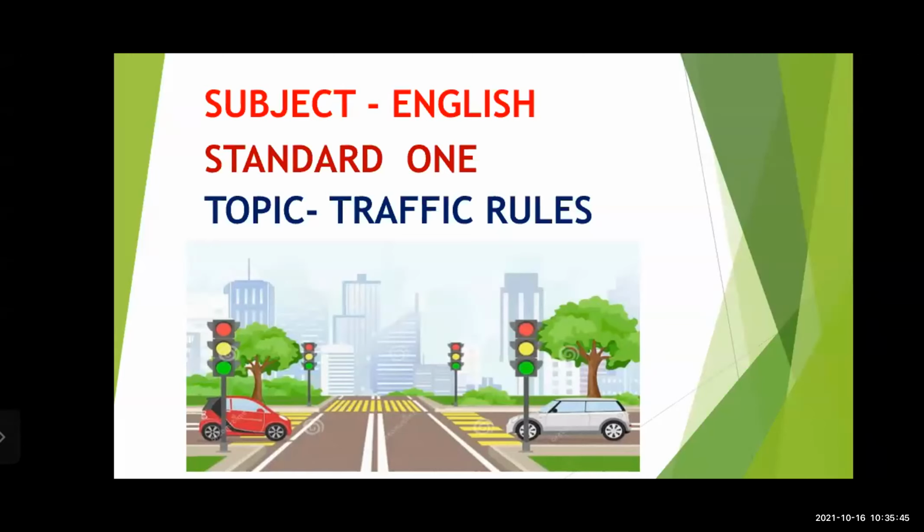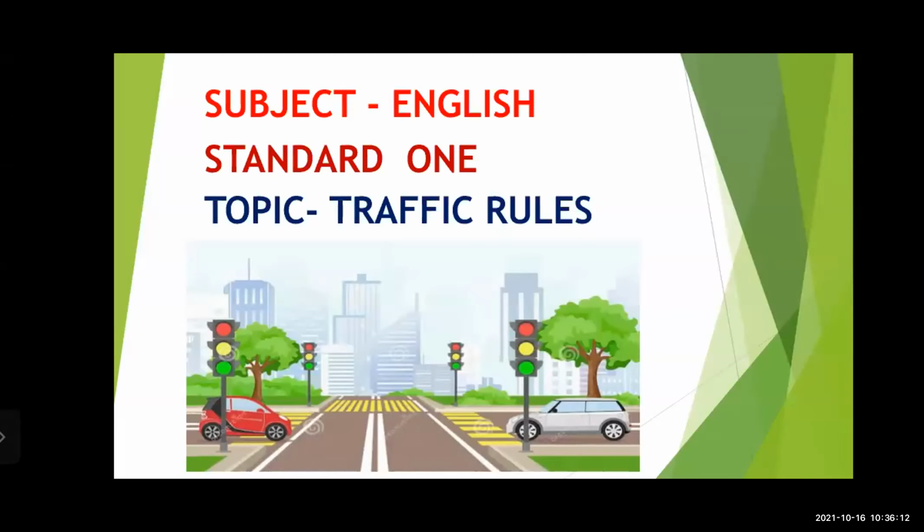In this picture, we see the traffic signals of 3 different colors: red, yellow, and green. Along with the traffic signal, there are vehicles running on the road. And on the road, what do you see? There are markings on the road.